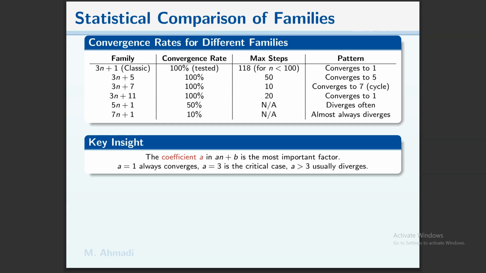So for this family, we have different behaviors. The coefficient A in An plus B is the most important factor. A equals 1, always converges. A equal to 3 is the critical case. For A larger than 3, it usually diverges.